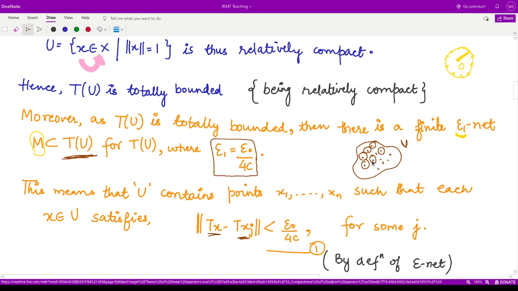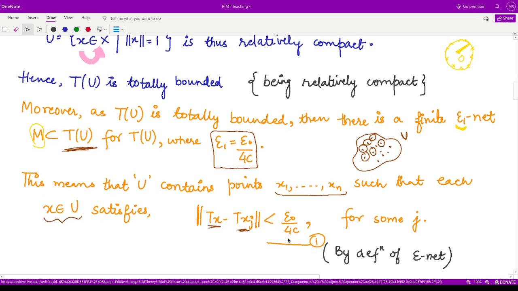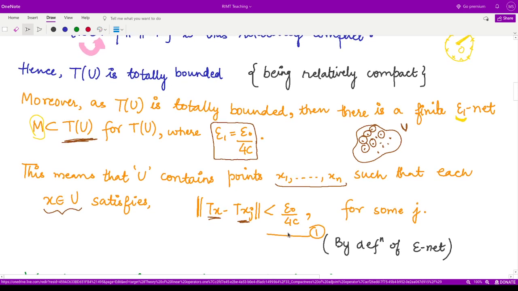So in this case, we say the distance of any point x in U from each of these points lying in the epsilon net, when we take their images, has to be less than epsilon naught by 4c. This is according to the definition of epsilon net.